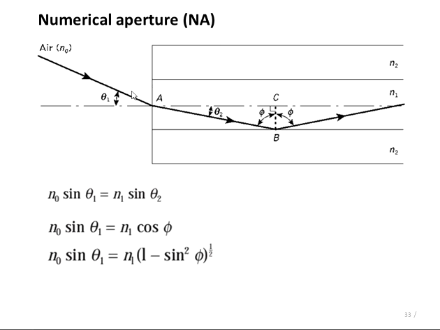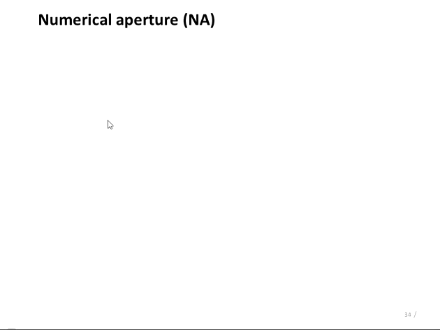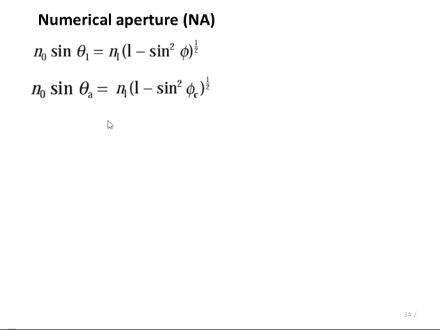When the limiting case for total internal reflection is considered, phi becomes equal to the critical angle phi c, and the angle theta 1 will be equal to theta a. When this angle is theta a, that is the acceptance angle, this angle will be equal to the critical angle or limiting case for total internal reflection. So this angle will be equal to phi c.